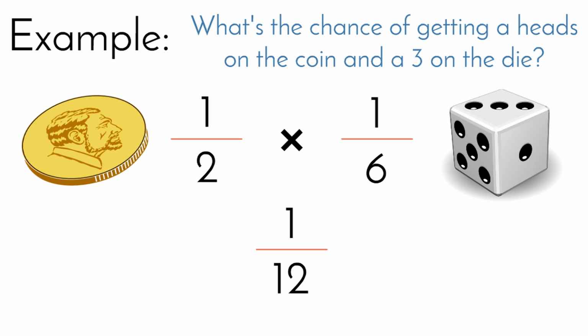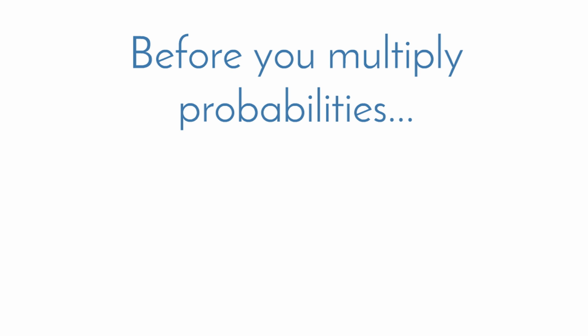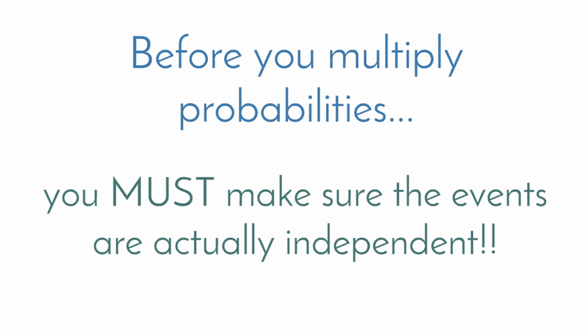Independent events are fantastic to work with. Dependent events, you can work with them. There's ways to work with them, but it's not going to be as easy. So before you go about multiplying probabilities like this, you must make sure that the events are actually independent. In some of these worksheets, we're going to explore what makes something independent versus dependent. But before you multiply probabilities, you have to be 100% certain that they're independent events, which means that one event happening makes the second event no more likely and no less likely.